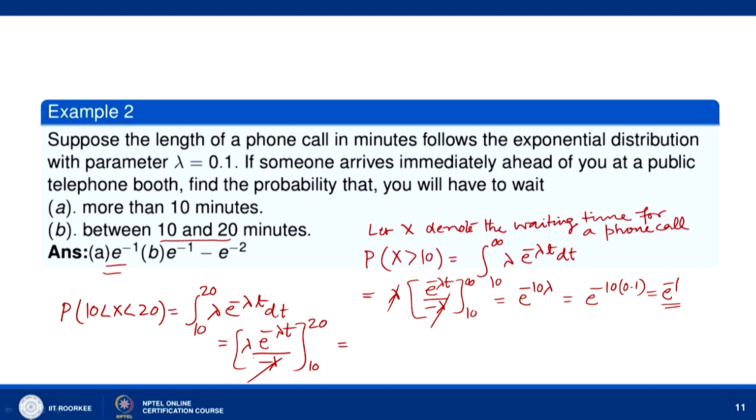The lambda cancels, and putting in the limits we get e to the power minus 10 lambda minus e to the power minus 20 lambda. So, this is e to the power minus 1 minus e to the power minus 2, as lambda is equal to 0.1. This is the probability that we have to wait between 10 and 20 minutes to make the call.